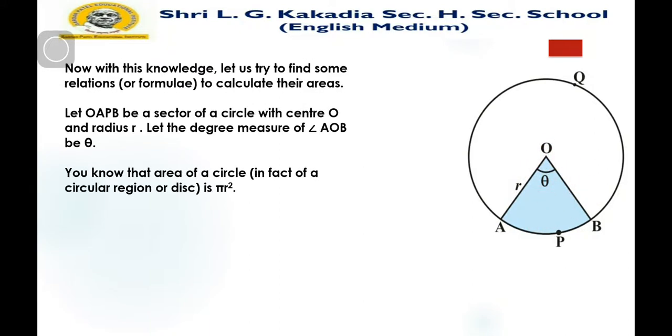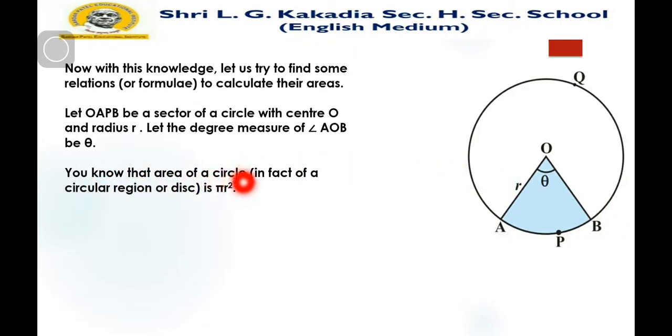For that, let us discuss some things. Now this is known knowledge. Let us try to find some relation or formula to calculate their areas. Let OAPB be a sector, this enclosed area OAPB, of a circle with center O and radius R. Let the degree measure of angle AOB be theta. We just assume this angle as theta.